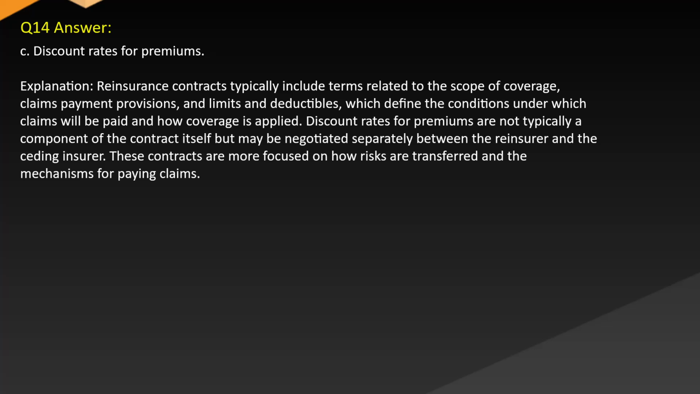Explanation. Reinsurance contracts typically include terms related to the scope of coverage, claims payment provisions, and limits and deductibles, which define the conditions under which claims will be paid and how coverage is applied. Discount rates for premiums are not typically a component of the contract itself, but may be negotiated separately between the reinsurer and the ceding insurer. These are more focused on how risks are transferred and the mechanisms for paying claims.